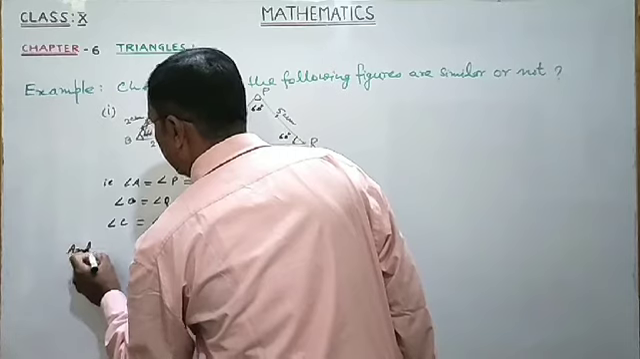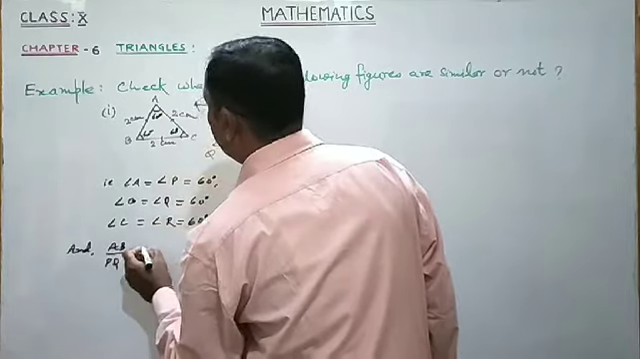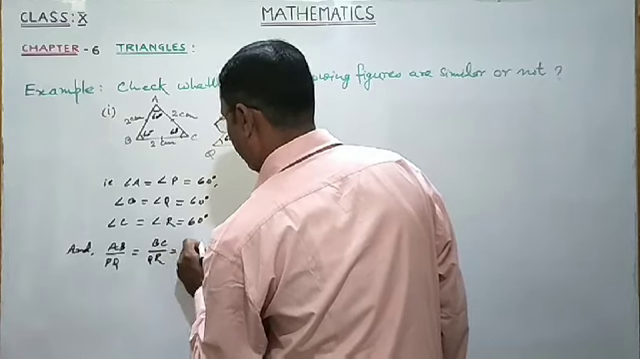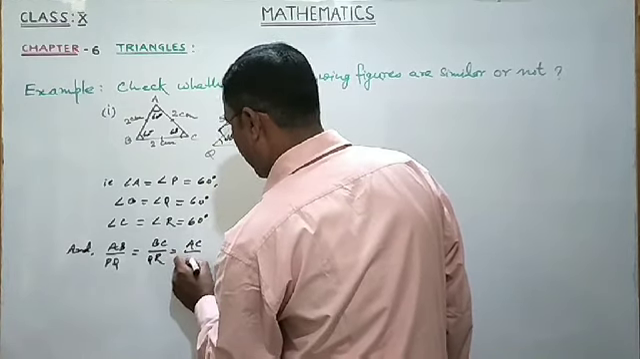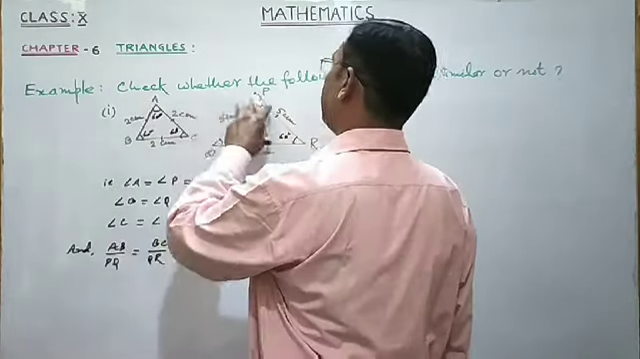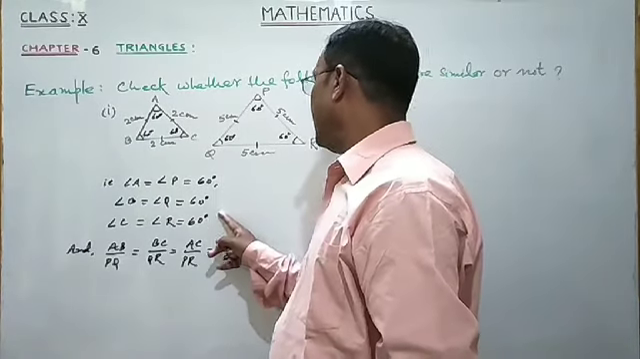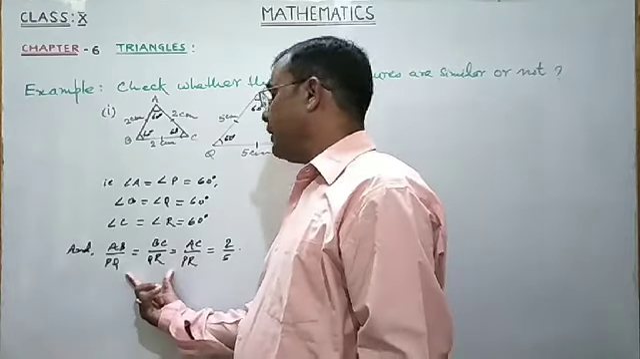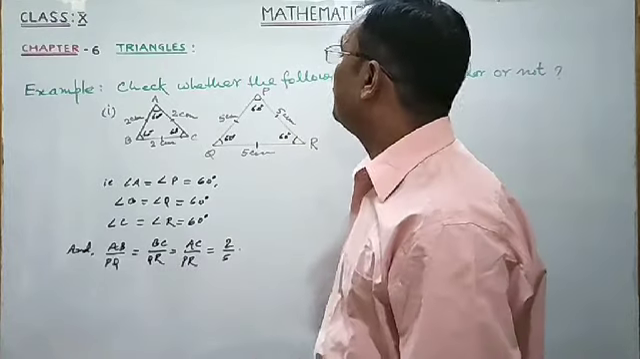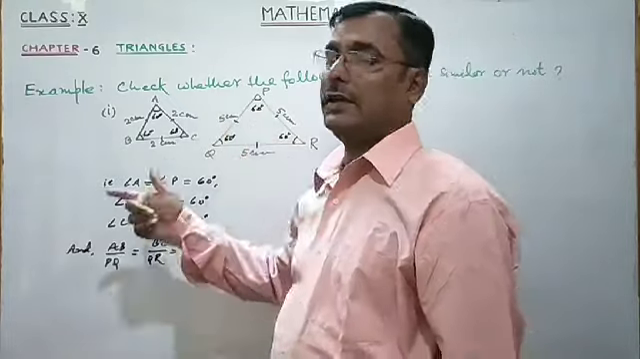And AB by PQ equal to BC by QR equal to AC by PR equal to 2 by 5. So the two triangles have their corresponding angles equal and their sides in the same ratio. That is, they are in the same proportion. Therefore, we can say that triangle ABC and triangle PQR are similar.